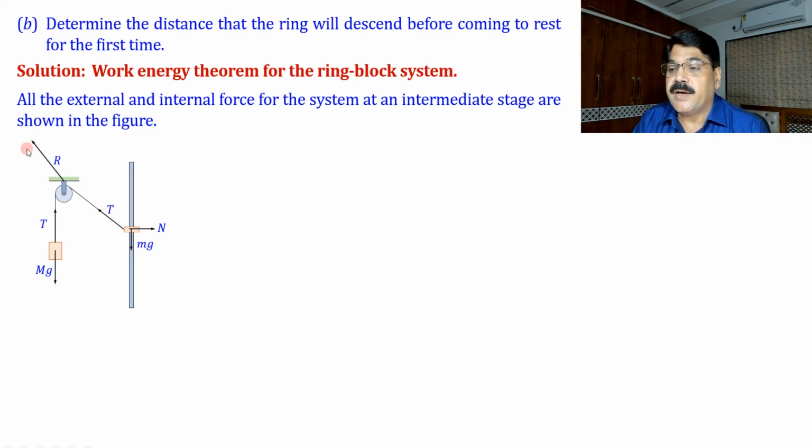Again, this reaction at the clamp must be an external force because this support is not included in the system. So external forces are the gravity on the block, gravity on the ring, and normal reaction, and this reaction force R. And what are the internal forces? This string tension only. So external forces are capital Mg, small mg, N, and reaction at the support R.